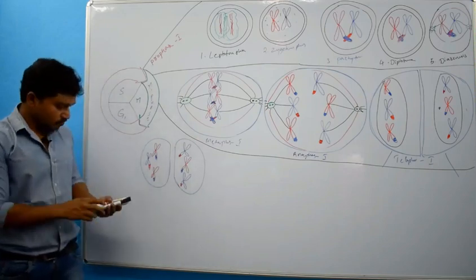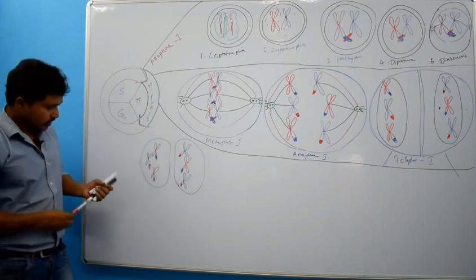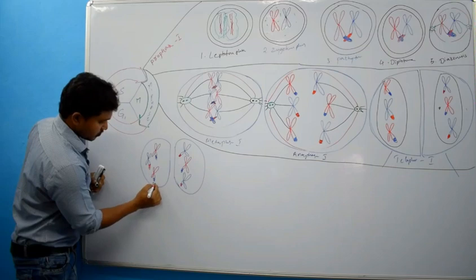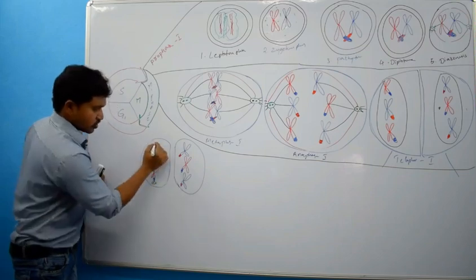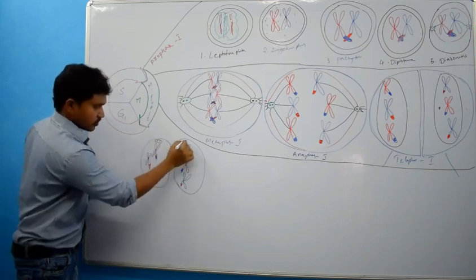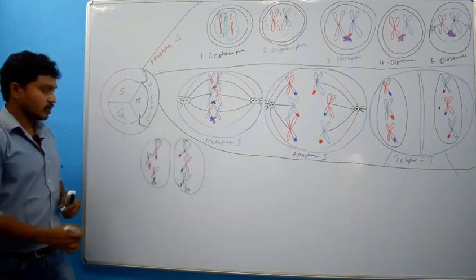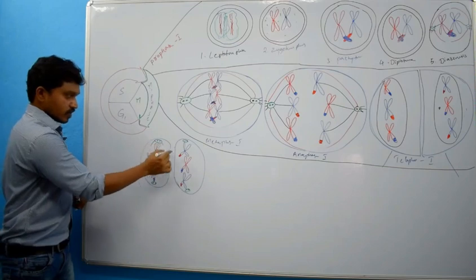How will they form? There will be migration of centrosomes and formation of aster.